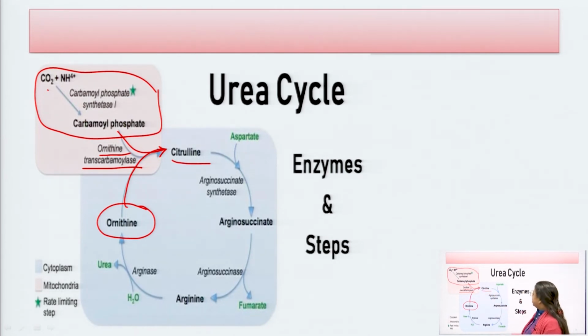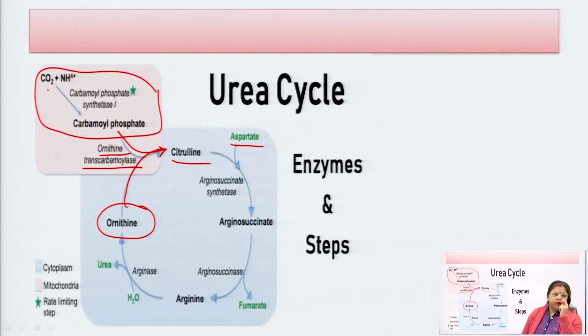This citrulline then reacts with aspartate through the argininosuccinate synthase enzyme, and with the addition of aspartate, argininosuccinate is formed. Argininosuccinate then reacts with the argininosuccinase enzyme, and arginine is formed.